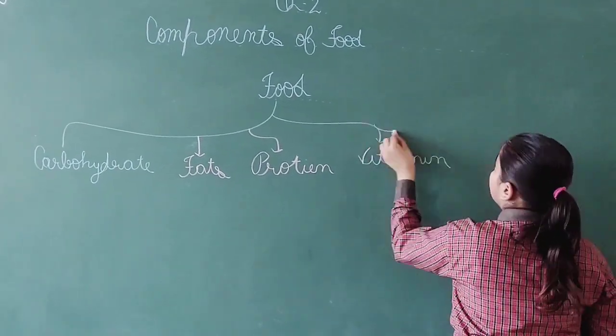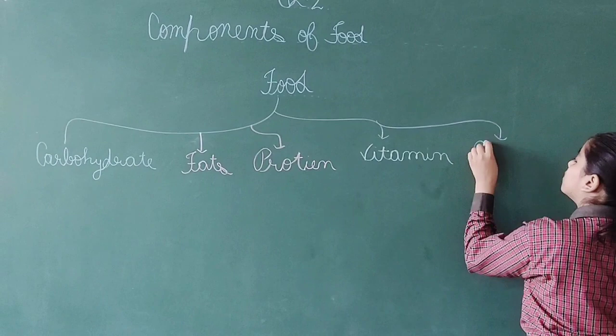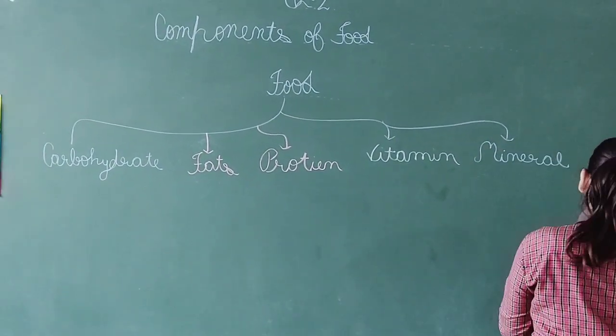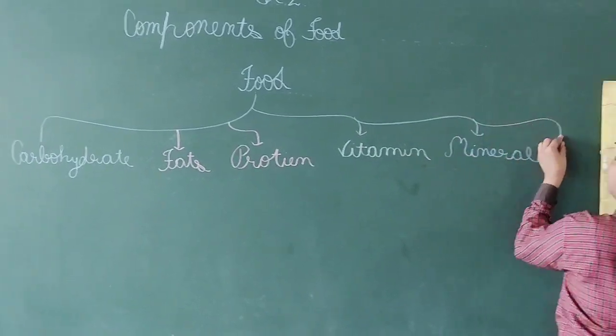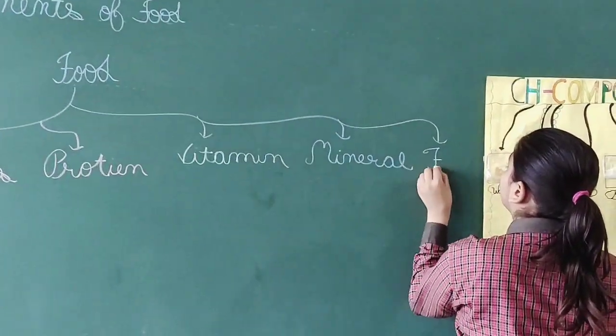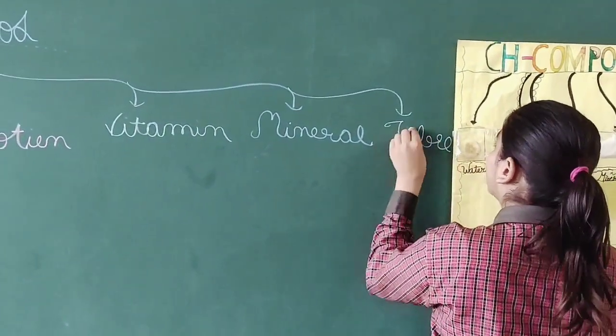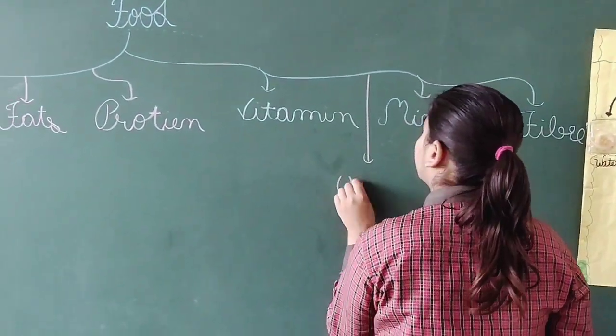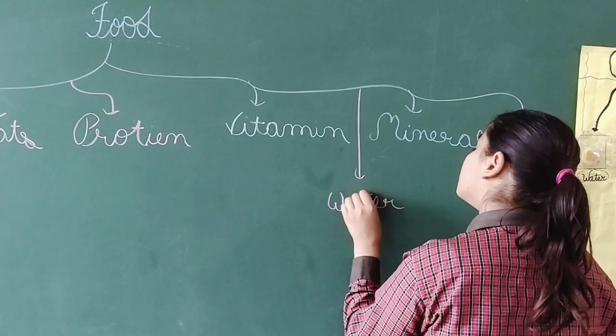Fifth is mineral. Sixth is fiber. And the seventh is water.